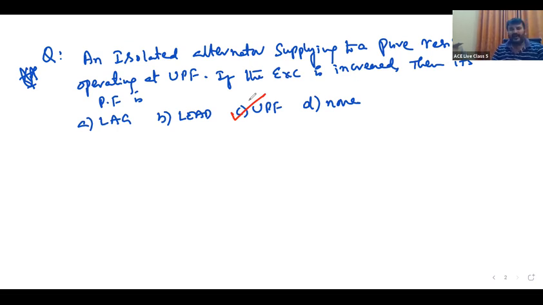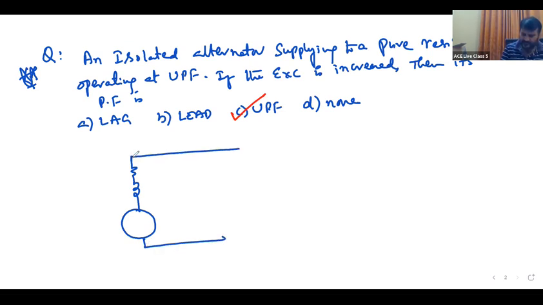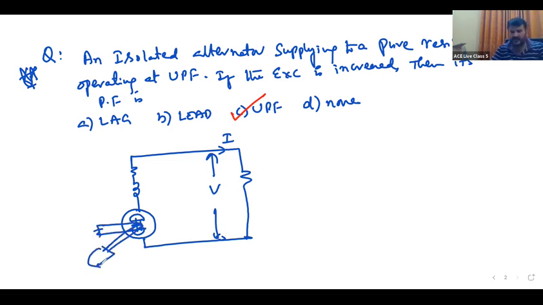Because a single alternator will always operate only at the load power factor. Isolated means a single alternator, just like your laboratory. Only one alternator is there. This is V and this is I. A single alternator operating at UPF, the voltage will be in phase with current.